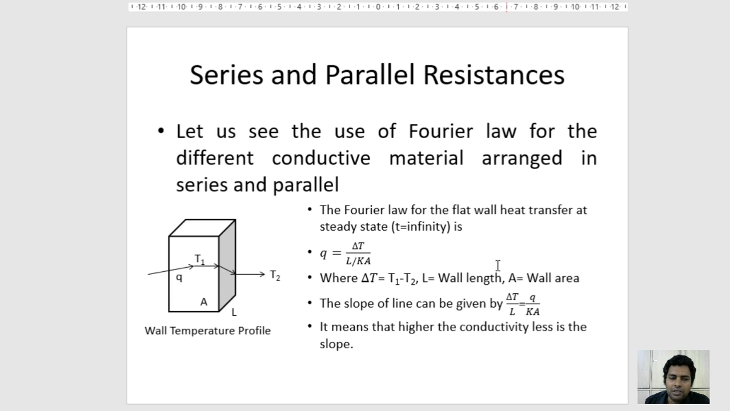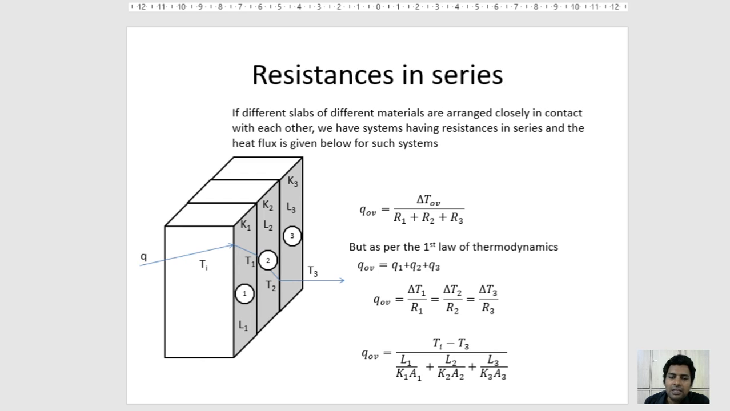In this way, we again see the resistances in series. If different slabs of different material are arranged closely in contact with each other, we have a system having resistances in series, and the heat flux is given below for such systems. Here in the figure, we see that three different slabs are attached to each other. The conductivity for each material is different, K1, K2, K3. Length for each material is different, L1, L2, L3. Then temperature is also different, T1, T2 and T3.